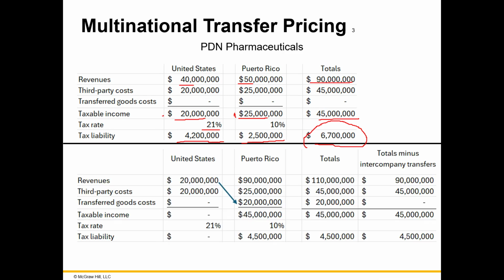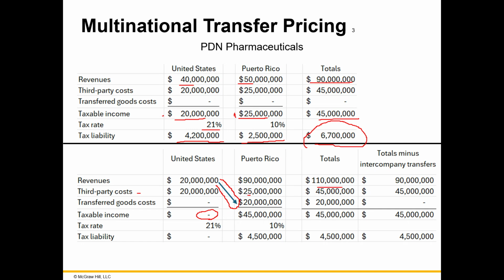In this example, the U.S. division would sell 20 million of pharmaceuticals to Puerto Rico, so its entire 20 million of third-party products that it purchased, just transferred straight to Puerto Rico, and they transferred it at cost. So the U.S. division has no income or no loss. It's at zero. The Puerto Rico division would sell that 25 million of products, as well as the 20 million transferred from the U.S. division, for $90 million. And so now total sales is 110 million, right?